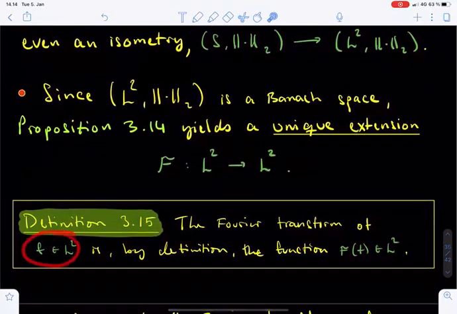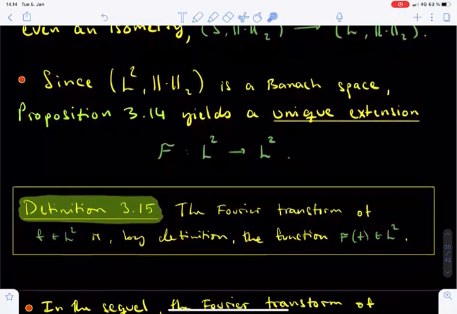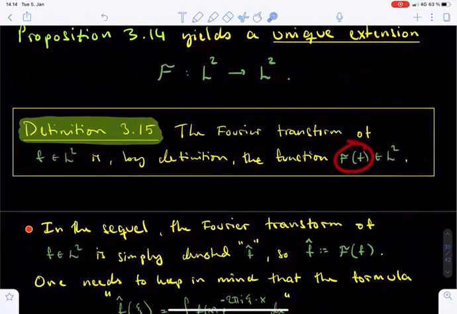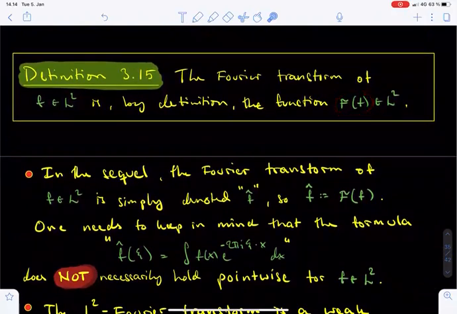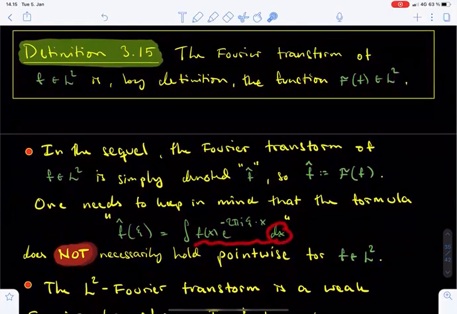This extension calligraphic F gives the definition of the Fourier transform for all L2 functions, which is definition 3.15. Namely, if f is an L2 function, we define its Fourier transform to be the image of f under the extended operator calligraphic F. It is often a little cumbersome to keep using the notation calligraphic F, so in the sequel, the Fourier transform for an L2 function will also be denoted by hat f. But if f is an L2 function, it is important to keep in mind that hat f is not necessarily given by the pointwise formula hat f of xi equals the integral of f of x times e to the power minus 2 pi i xi dot x dx. Indeed, if f is not an L1 function, this integral is not absolutely convergent.